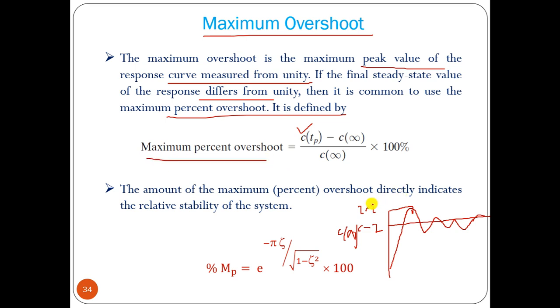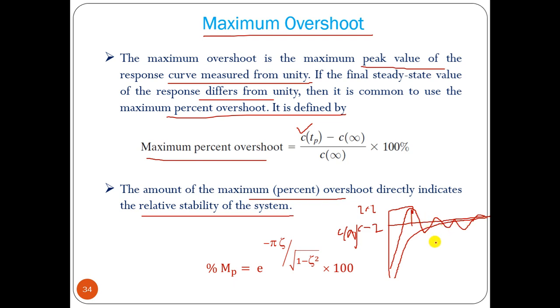Maximum percentage overshoot directly indicates the relative stability of the system. If the overshoot is higher and higher, the system is less stable. If we don't have any overshoot, the system is critically damped or overdamped and is more stable.